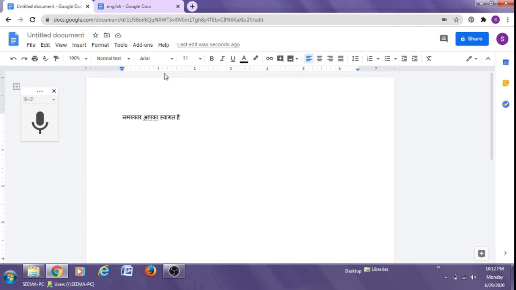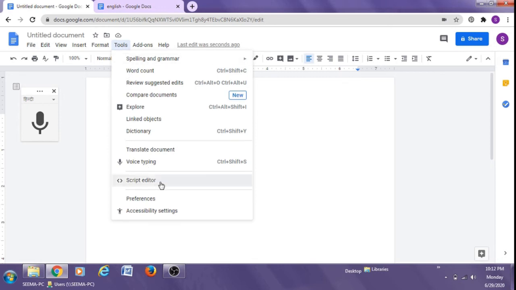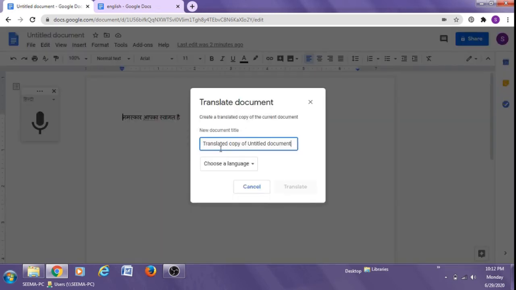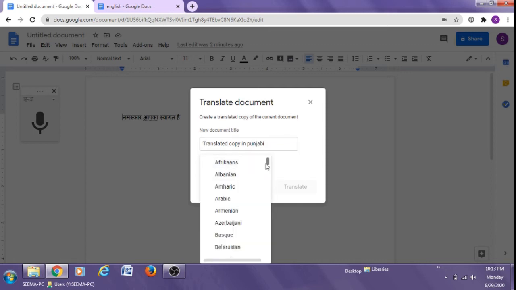Let us try to translate it into Punjabi. Again go to Tools, select Translate document, and name this as translated copy in Punjabi. Choose a language.